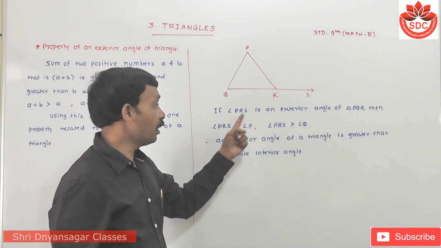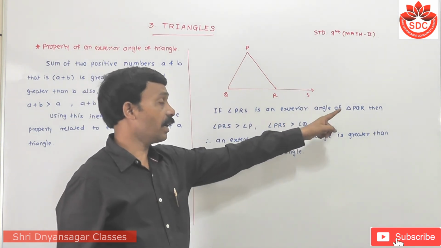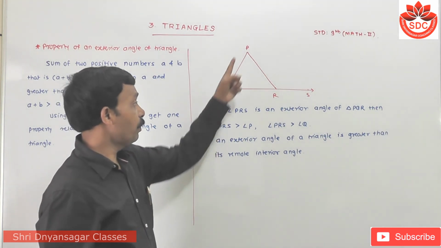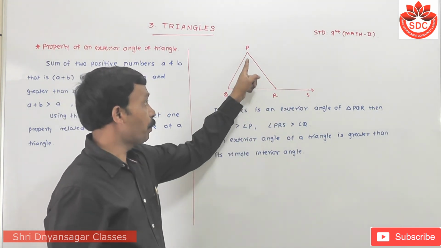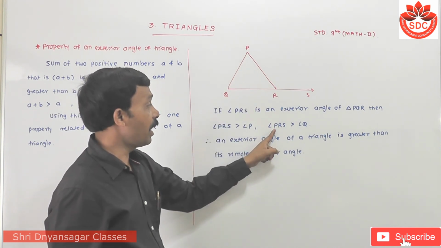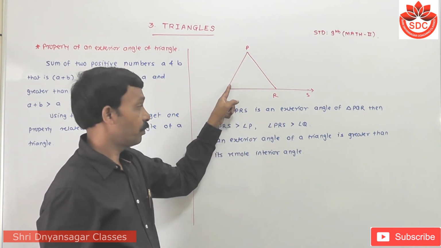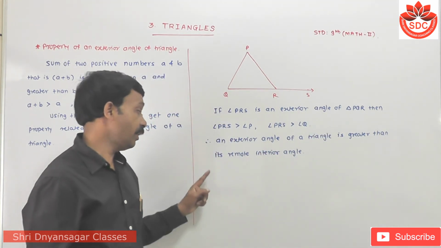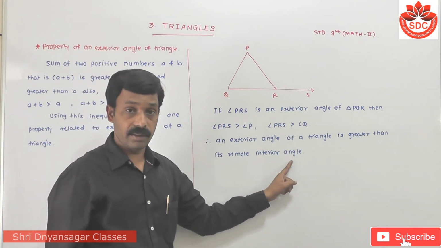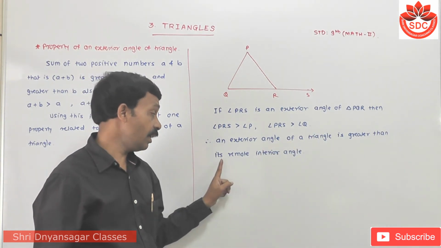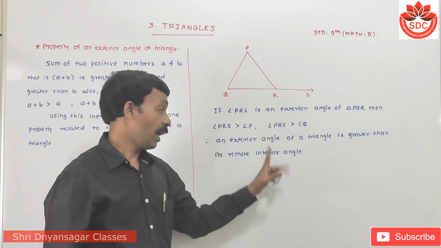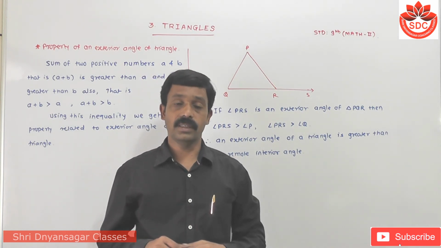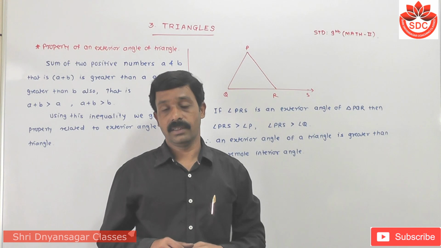Here, if angle PRS is an exterior angle of triangle PQR, then angle PRS is greater than angle P and angle PRS is also greater than angle Q. Therefore, an exterior angle of a triangle is greater than its remote interior angle. Now students, then we discuss the next practice set of this chapter, Chapter 3 Triangles, on the next page.